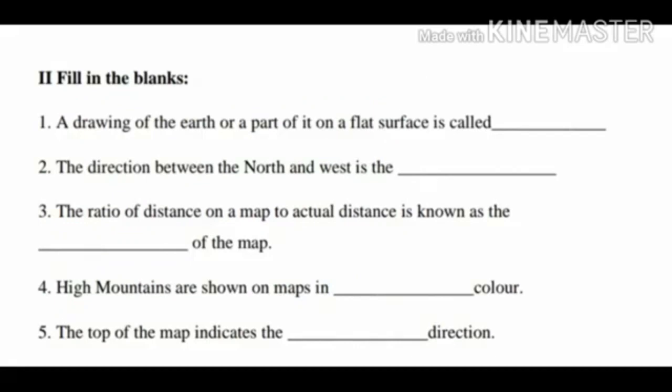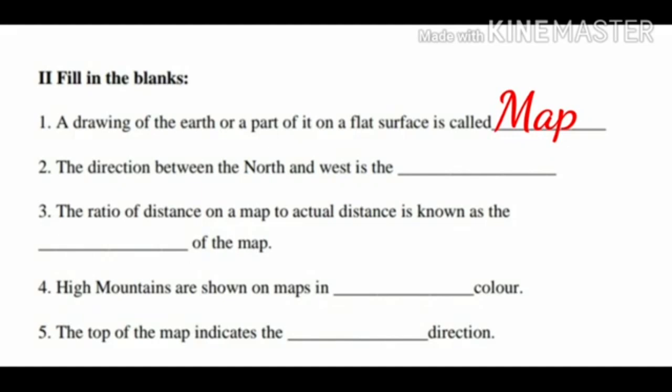Children, second Roman, fill in the blanks. First question, a drawing of the earth or a part of it on a flat surface is called dash. Yes, the answer is map. Children, a drawing of the earth or a part of it on a flat surface is called map.